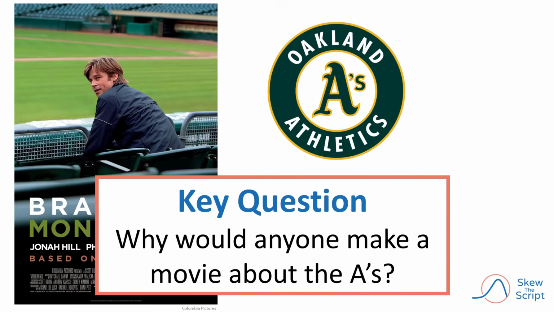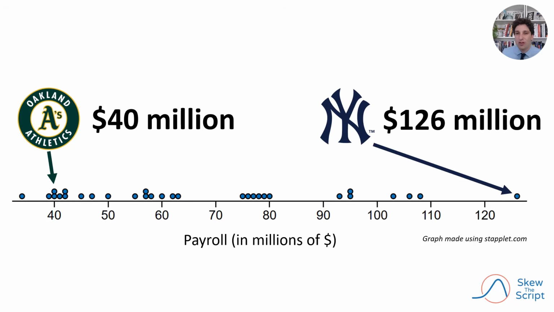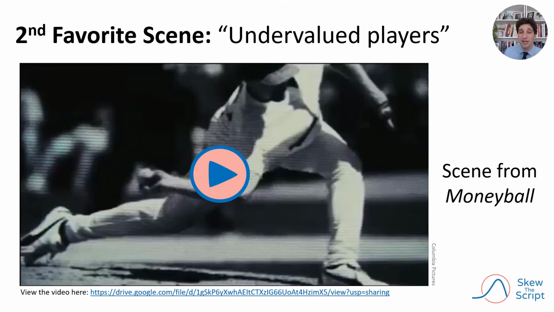Now that we've done so much work with this data, let's get back to our key question. Why would anyone make or watch a movie about the Oakland A's? As we saw before, the A's had a much lower payroll than wealthier teams such as the Yankees. To make up for this deficit, the A's had to develop a strategy. And that strategy is best explained by my second favorite scene from the movie, which we'll play now.